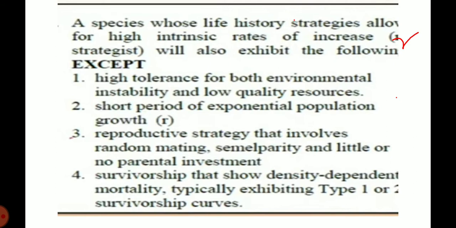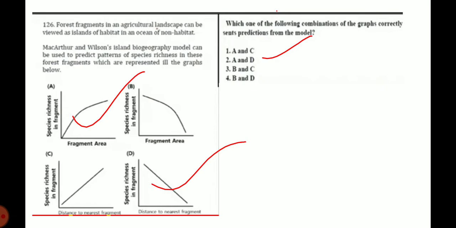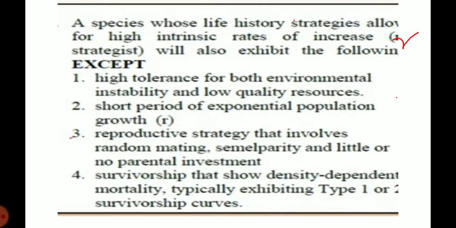Short period of exponential population growth, reproductive strategy that involves random mating, semelparity and little or no parental investment. R selected species are semelparous. There is no parental care in the case of R selected ones. So three statements are correct, but if the question asks for the incorrect one, the exceptional case,